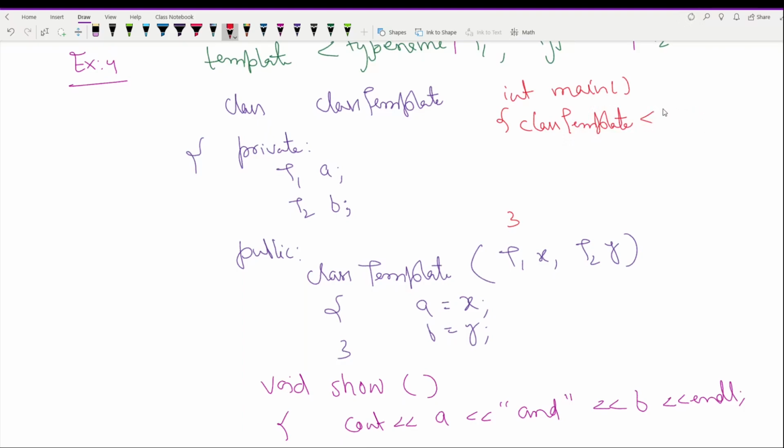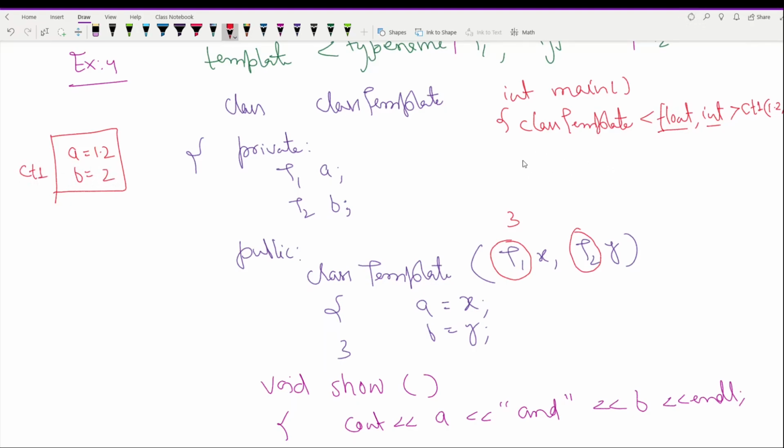And now we have to tell the compiler about the data types that we want to use for this object. So T1 is float in this case, and T2 is of integer type. So I will write float and int inside angular brackets. Then object name maybe ct1, and then pass some values, maybe 1.2 and 2. And here we are creating an object which will have two values: a equal to 1.2 and b equal to 2, and the name of the object is ct1.